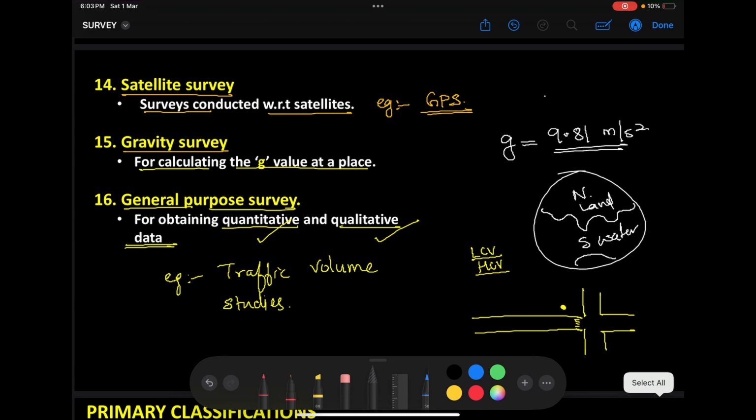So to answer questions like this, you need to read these 16 surveys at least once, or maybe even twice. Be in a position to identify the definitions. So read it 2-3 times very clearly. That will be more than sufficient. So you should not miss out marks from this area. This is very easy to score. So don't miss out marks from this particular area. So that was our classification based on the purpose.